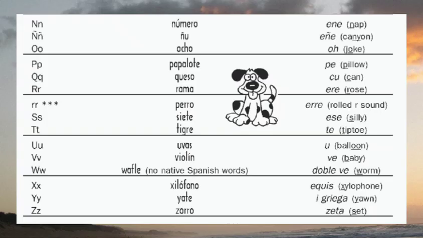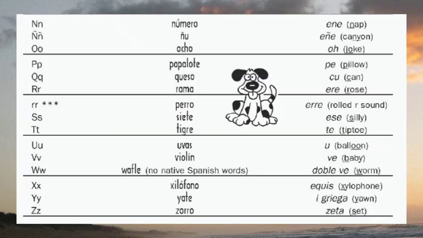Next, we have letter Q. For letter Q, we have the word queso. Queso is cheese. And the sound of the letter is Q. Next, letter R, we have the word rama. Rama can be a branch. And the sound of that letter is R.